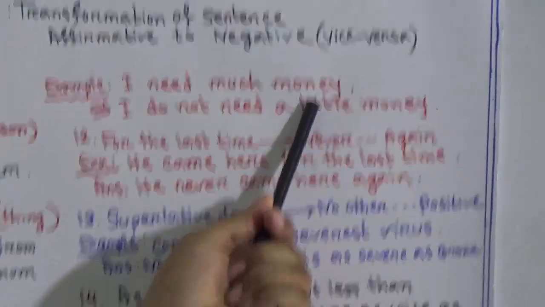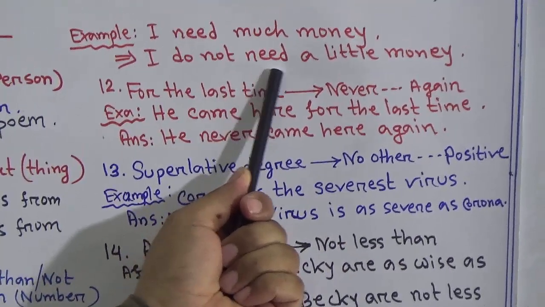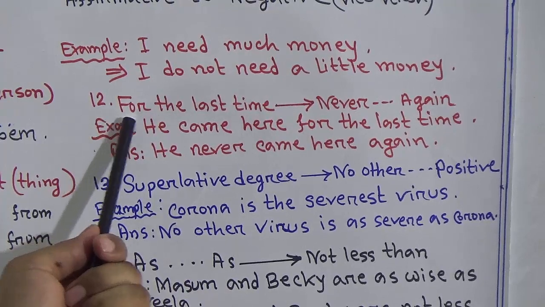Next one, much. Much will be replaced by a little, then negative form. Let's see the answer. I need much money. So much will be replaced by a little. I do not need a little money.